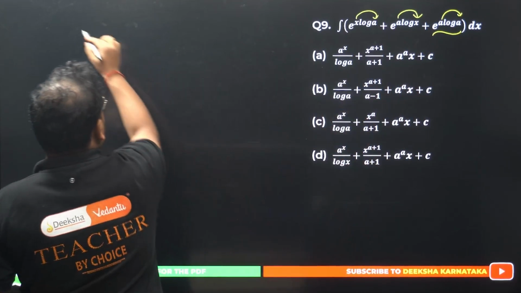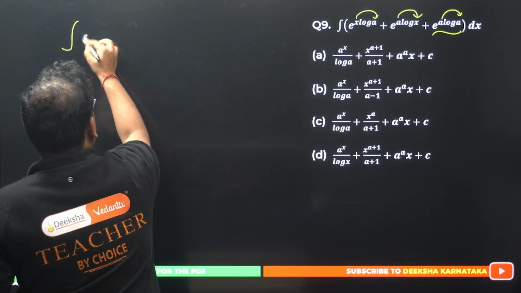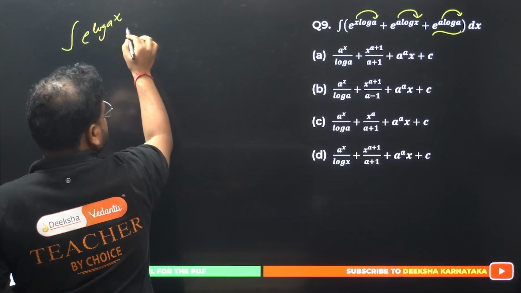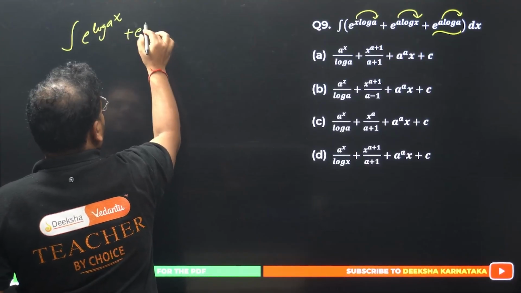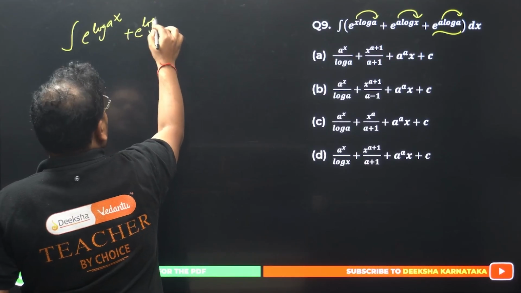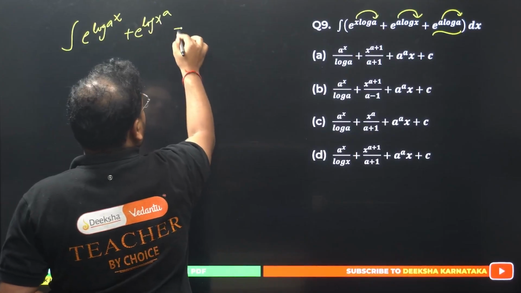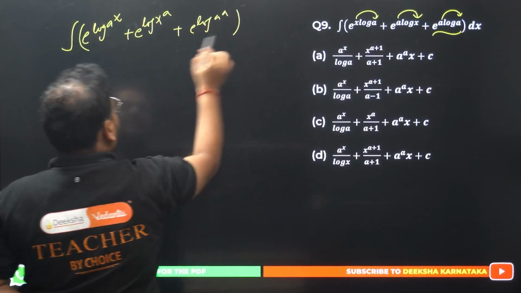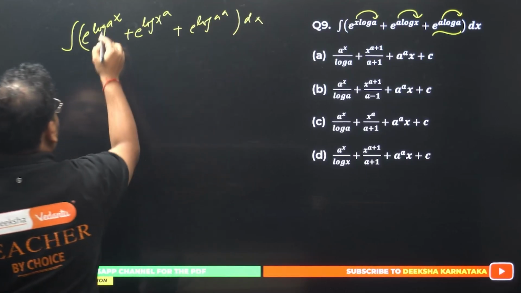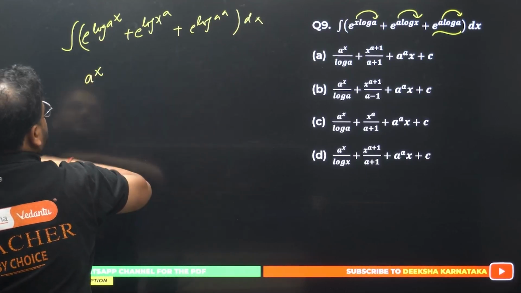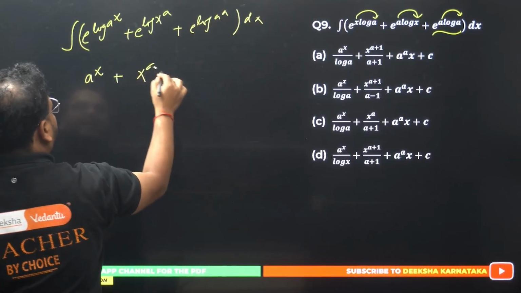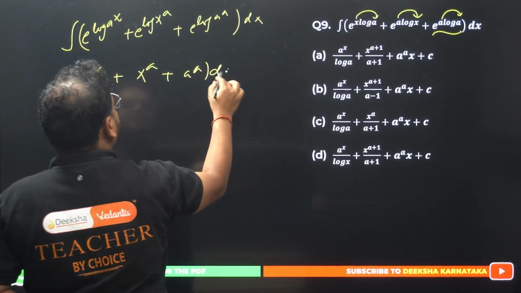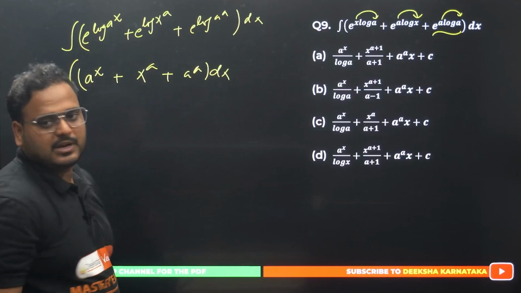So we'll have this function integration: e power log a power x plus e power log x power a, over here e power log a power a, all with dx of course. What we get over here is a power x plus x power a and a power a, this whole thing with dx. I'm looking for this integration.